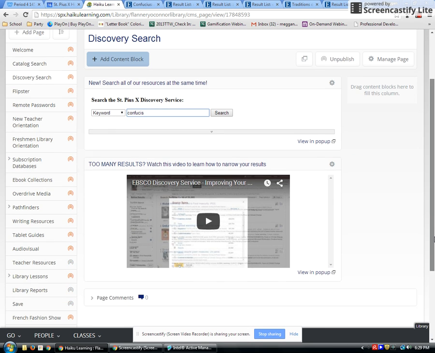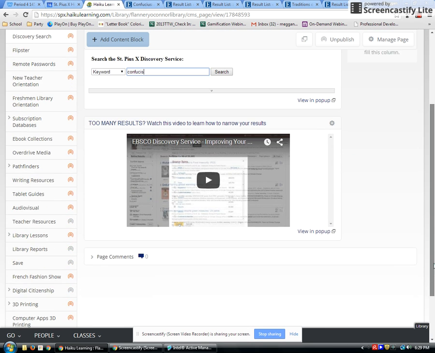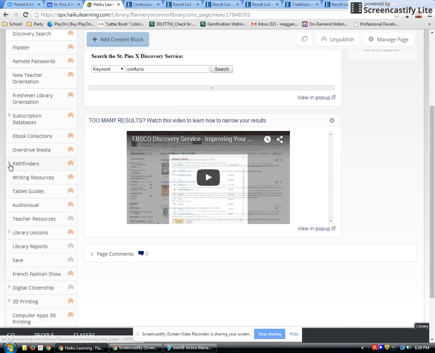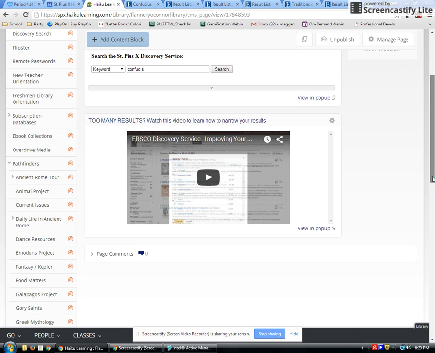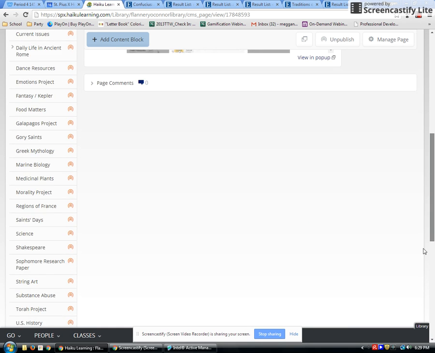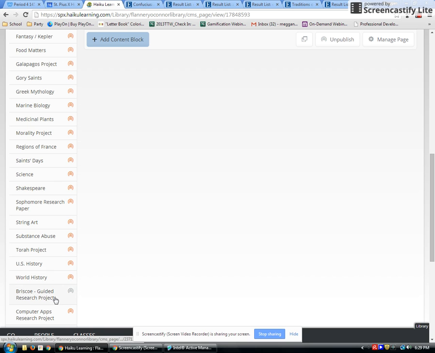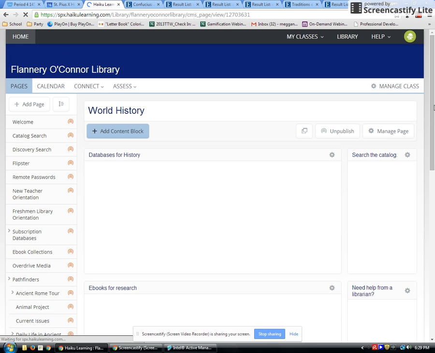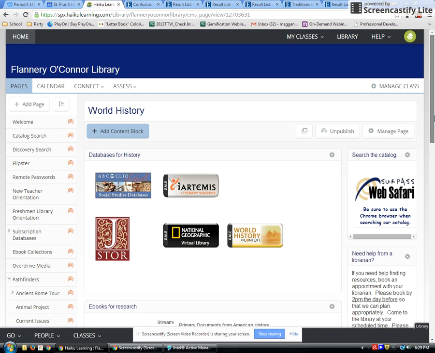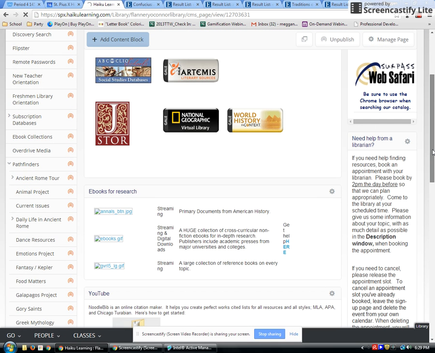We have a Pathfinder on the Library Haiku page, which is under your Extras tab. Pathfinders are right here. Scroll on down. We have one called World History, and then I've got links right here for Briscoe's class. We'll look at World History real quick. It's going to take a minute to load. And we have a number of different databases that you can typically find resources for.